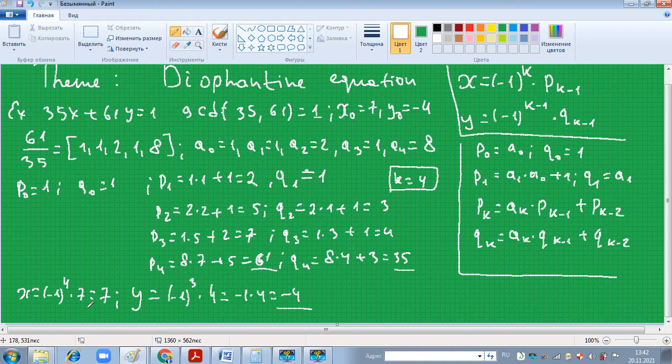Okay, it is correct because x equals 7, y equals negative 4, as in the previous lesson's example. Thank you for your attention.